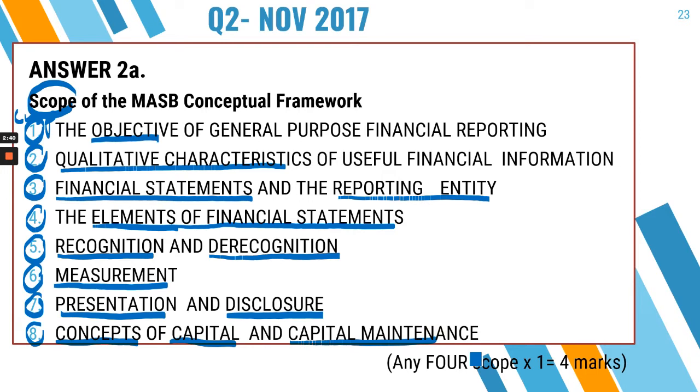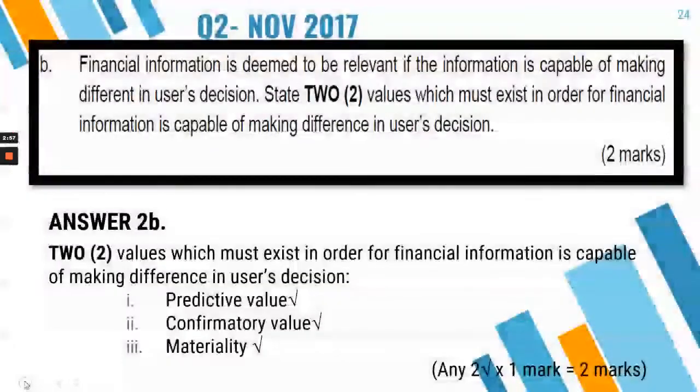So if you were just to state any 4 out of that 8, you will be given 1 mark for each of the points. So for 4 points, 4 chapters, just list the chapters, and therefore you get the 4 marks. We move on to the next question.